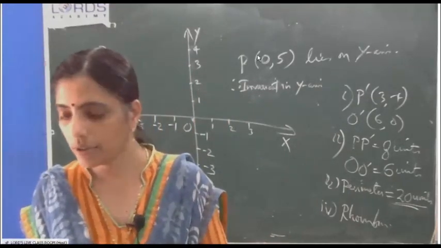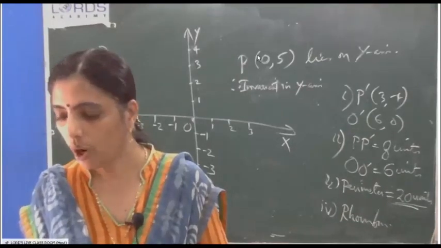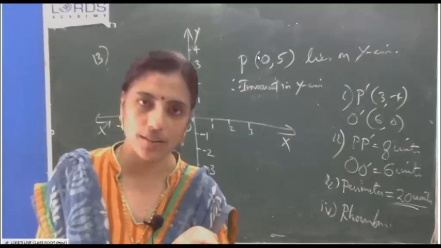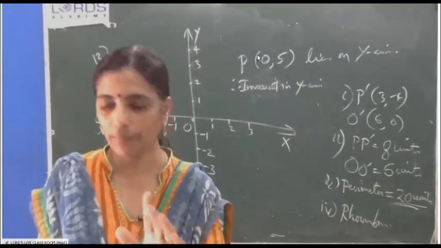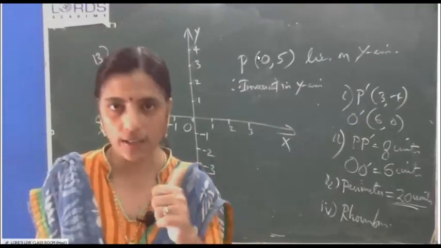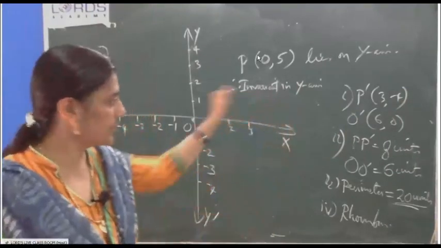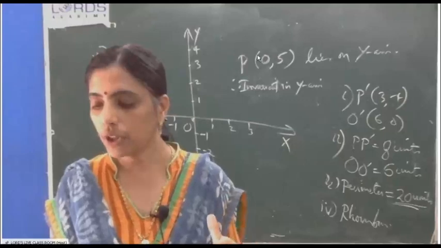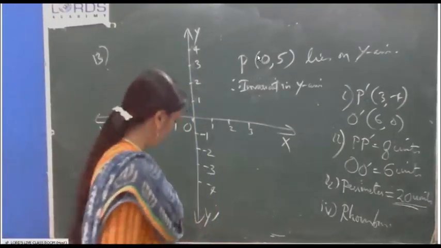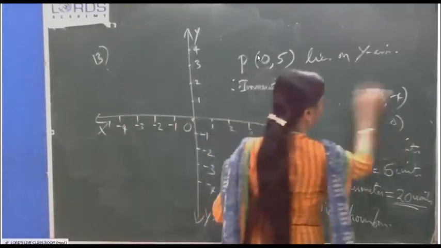Second subdivision, find the image of Q on reflection in the axis found in A. So the first subdivision answer should be correct for the exam, then only the second subdivision will be correct. First subdivision answer, you can write with the pencil, it is y-axis, no? So name the image of Q when reflection happens through the y-axis. Who will tell?